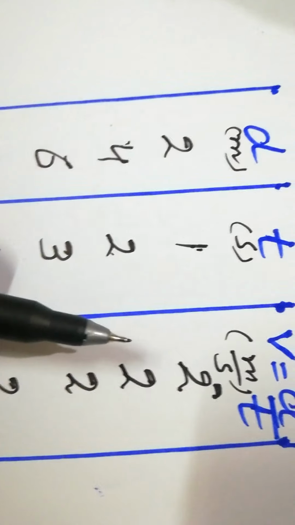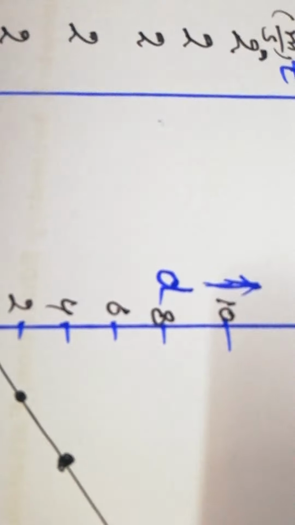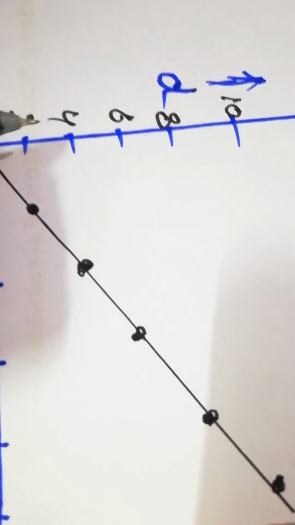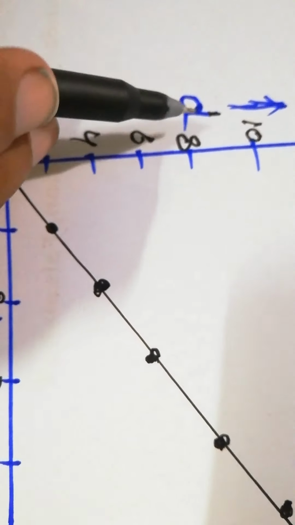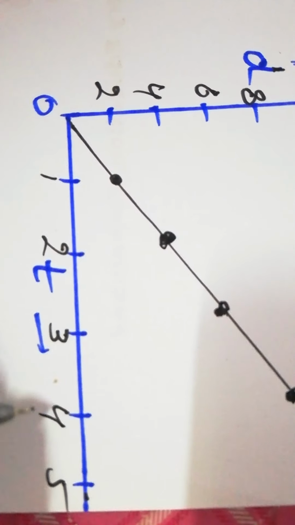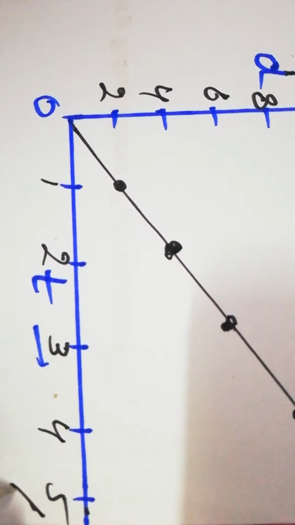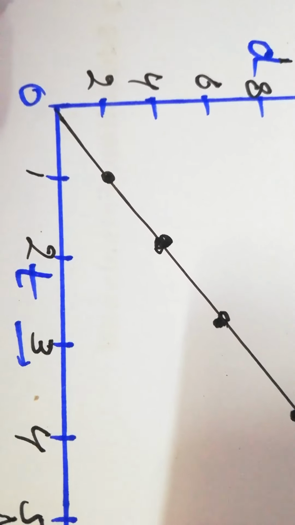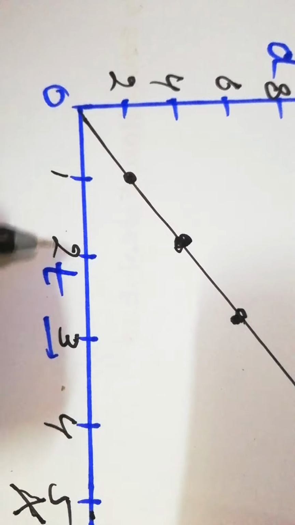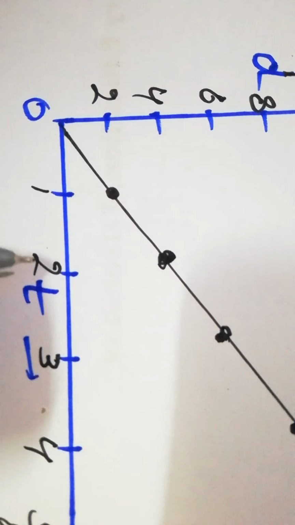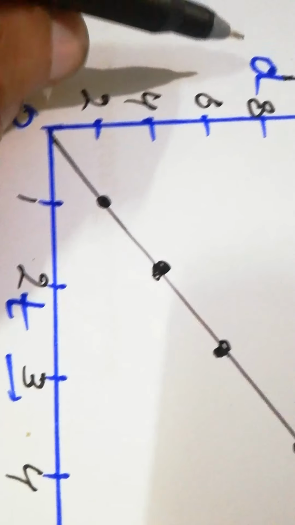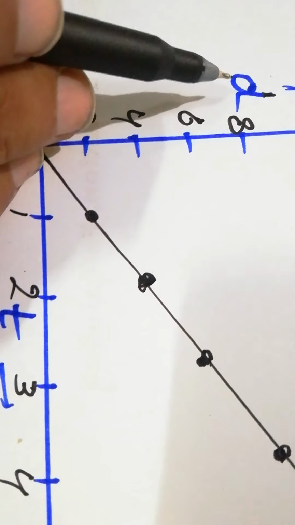And if we draw the graph between distance and time, I have already told you that the variable which is dependent is taken along the y-axis, and the quantity which is independent is taken along the x-axis. So time is the independent variable because you can't stop time here, but distance depends on time, so that is the dependent variable.